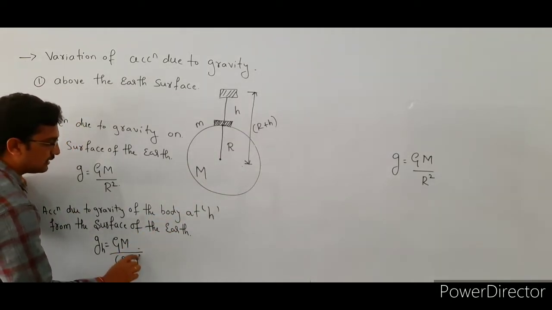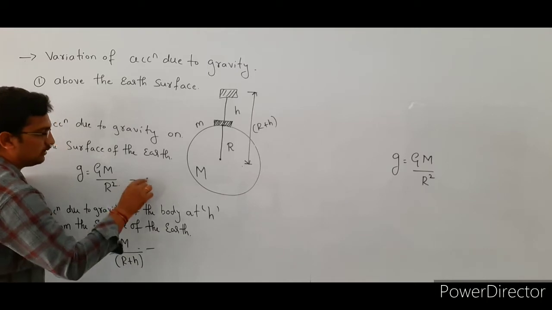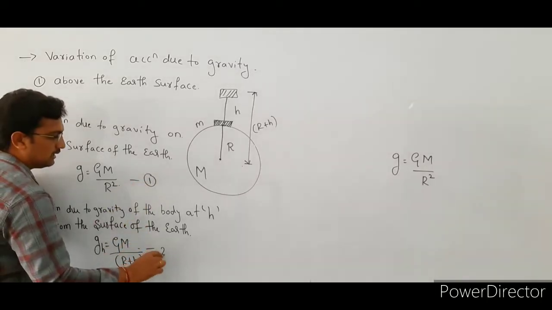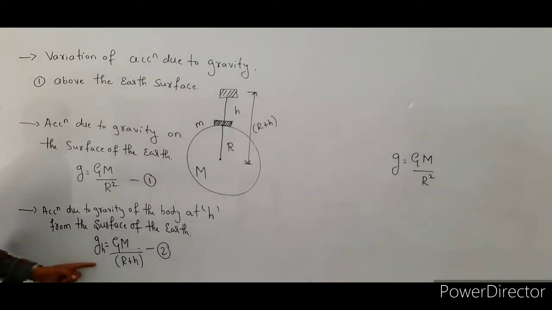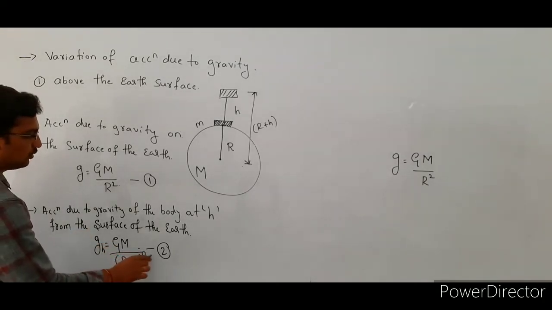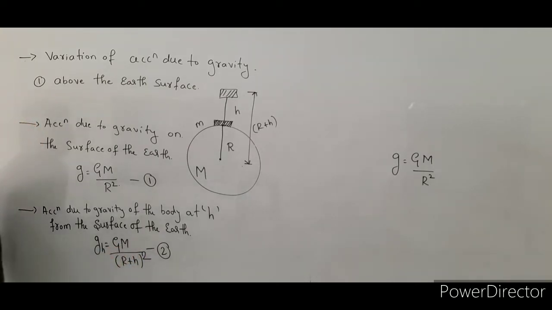The distance is r plus h. So this is our equation number 1 and this is our equation number 2. Equation number 1 represents acceleration due to gravity on the surface of the body, and the next one, acceleration due to gravity of the body at a height h from the surface of the earth. That is g suffix h is equal to GM divided by (r plus h) whole square. So this is our equation number 2.